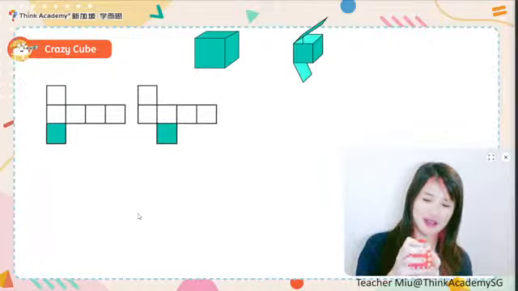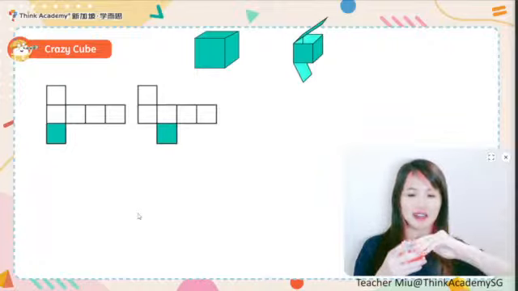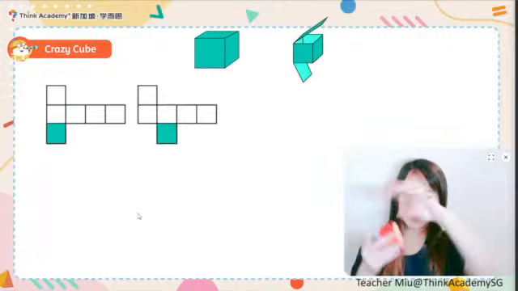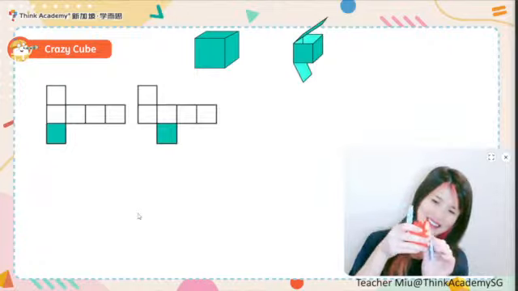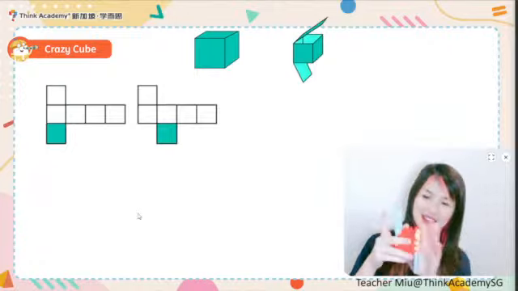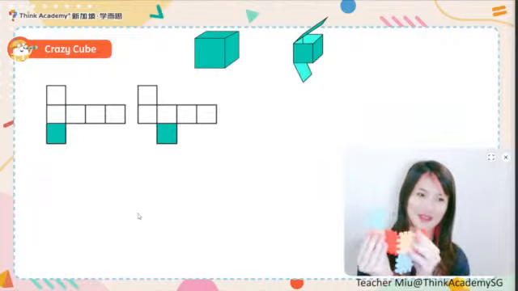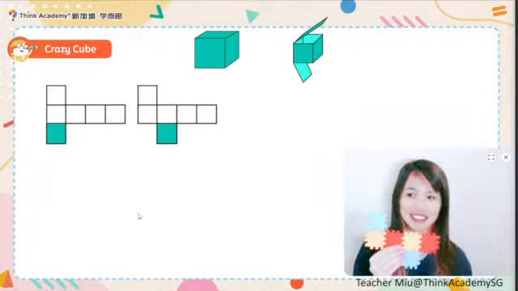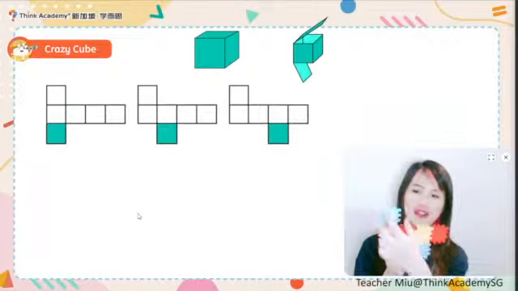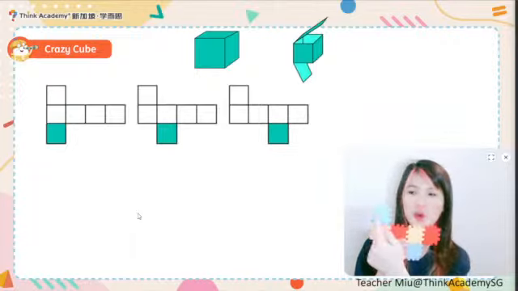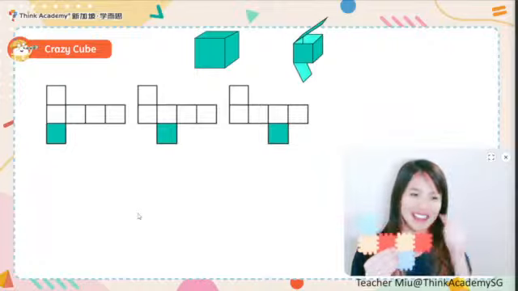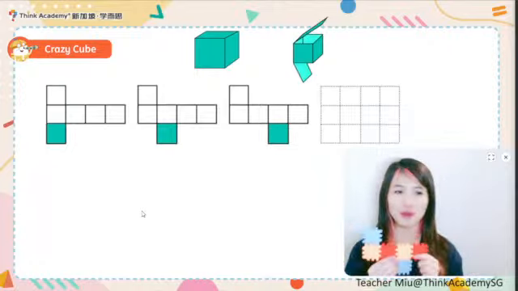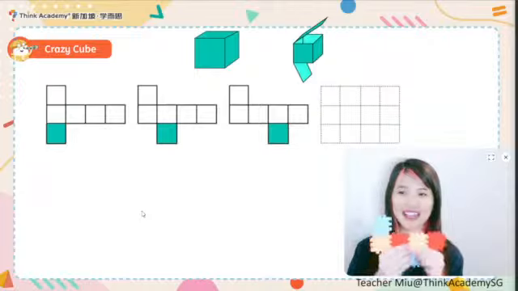So this time I open the top here again, but then I open the bottom here. And I open it. This is also 1, 4, 1. One head, 4 body, and 1 bottom. Right? Can you just think of the last possible way? How would it be? Okay, let me just do it again for you, alright?